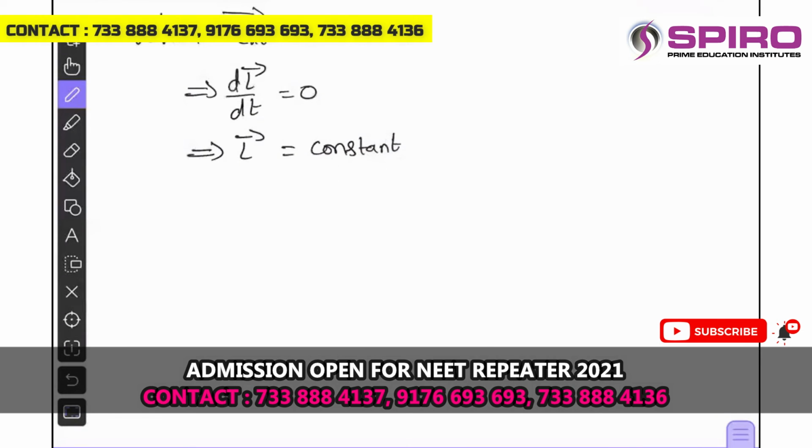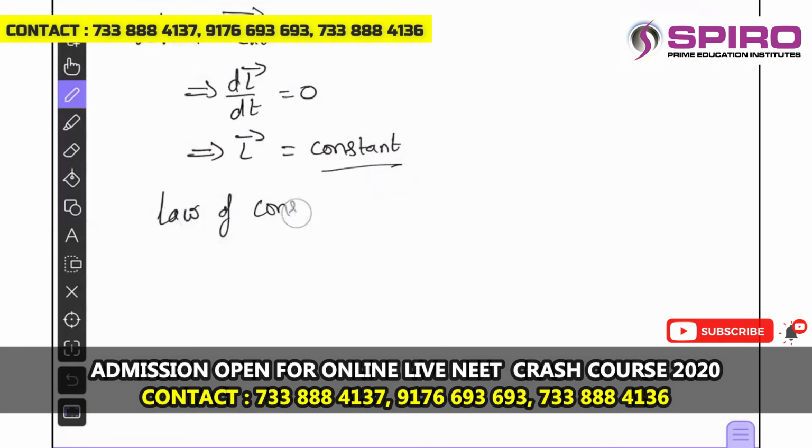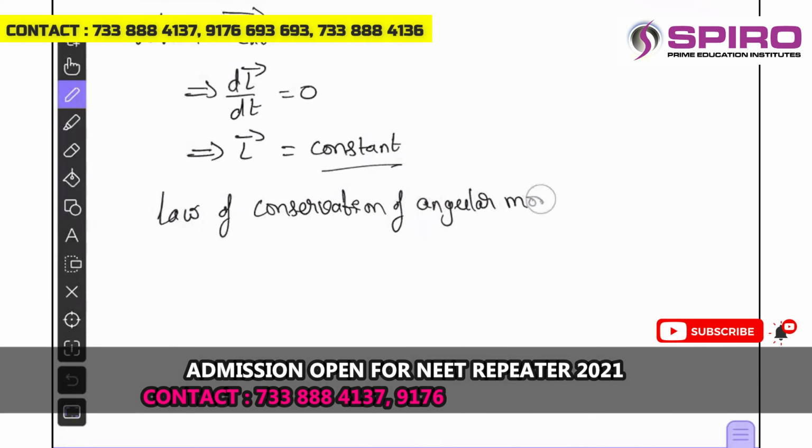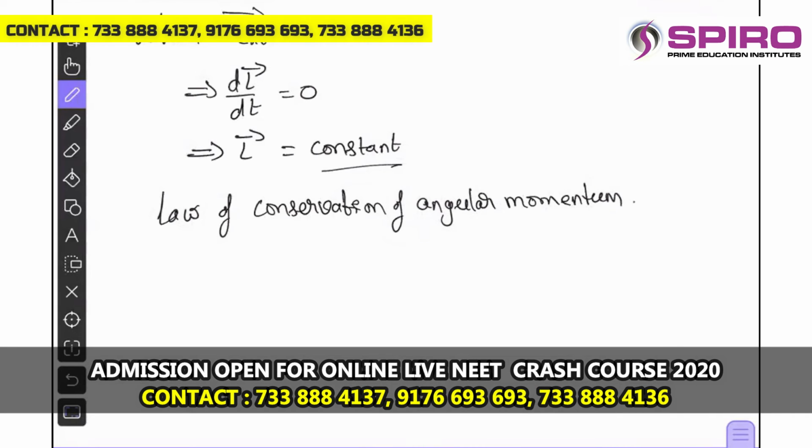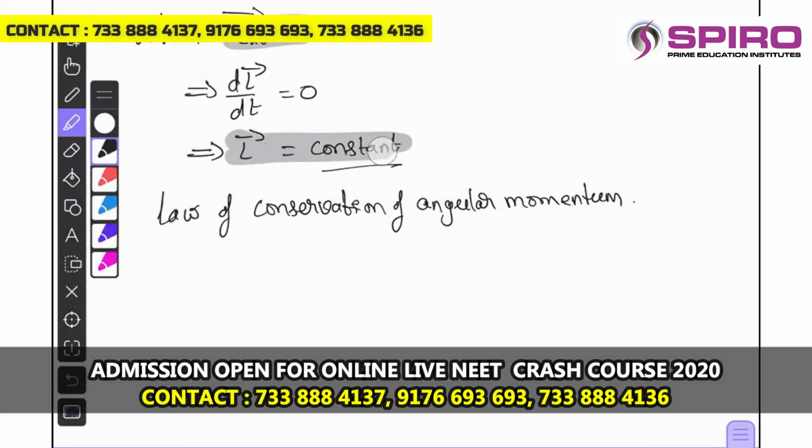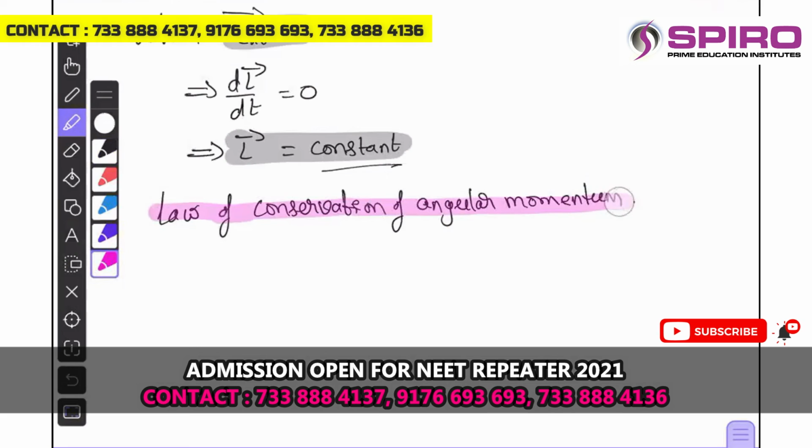This is called the law of conservation of angular momentum. Right. Law of conservation of angular momentum. Whenever net external torque is absent on the system, total angular momentum is constant. This is called the law of conservation of angular momentum.